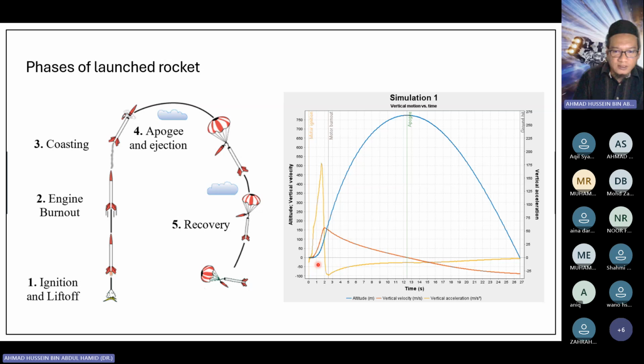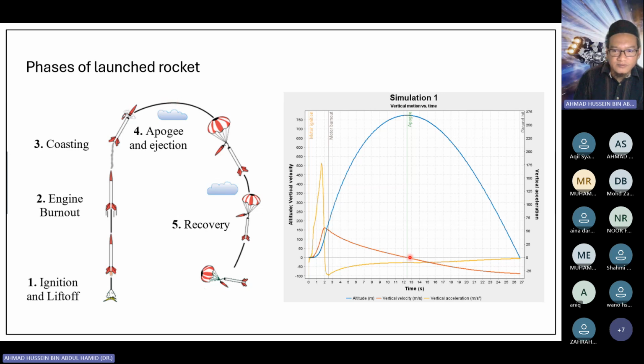And in terms of velocity, during the positive acceleration the rocket velocity will also increase, until it reaches a point where the propellant is almost burned out. Then the velocity will start to decrease, but it's still a positive velocity, until it reaches the apogee. At the apogee, you see here, the velocity has become zero, which means the rocket is now tilting at this point. So the velocity is zero here.